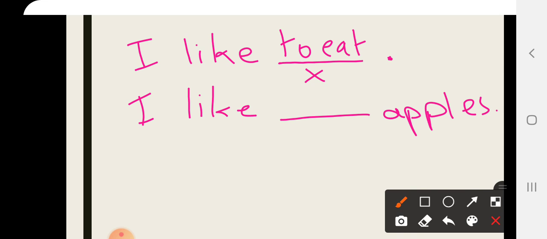There must be an object after to eat. The infinitive is also a verb: to plus verb. So there must be an object after it. But here we don't have an object.